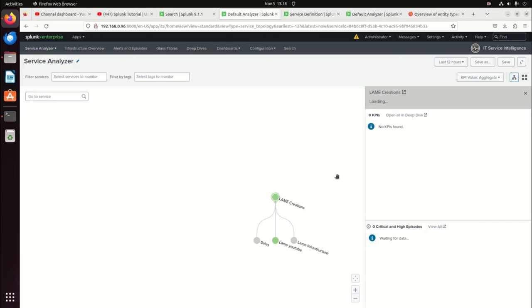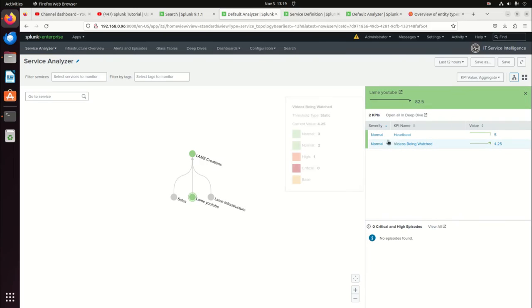If I click lame creations, I'll see any KPIs related to it, but I can go and see down below, oh, you know what? This is red. It's not, because sales is out of whack. And so then I can come into sales and I can go look at it, which also has no KPIs. So we'll go with lame YouTube is red. Why is it red? If I click into lame YouTube, I can see, oh, okay, the videos being watched is really tanked. Thereby, that's why I'm having degradation in my entire service, etc. And so this allows you to really quickly see your stuff.